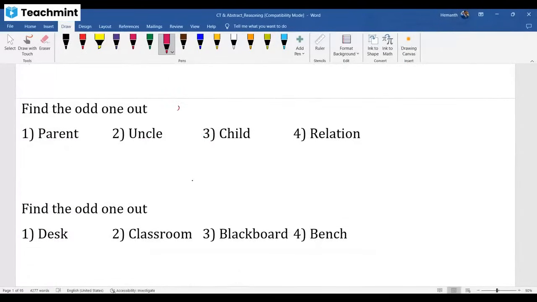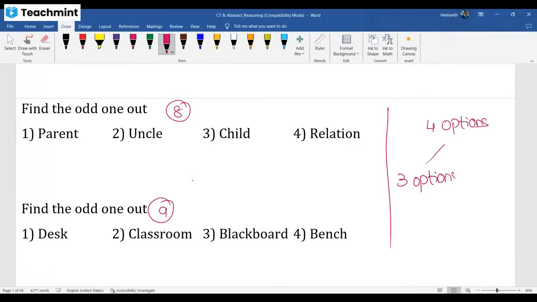Fine, see this next question. Odd one out. Today I already mentioned odd one out. How to do it, sir? If 4 options are given, 3 options are similar and 1 option is different. That is how you need to approach odd one out.